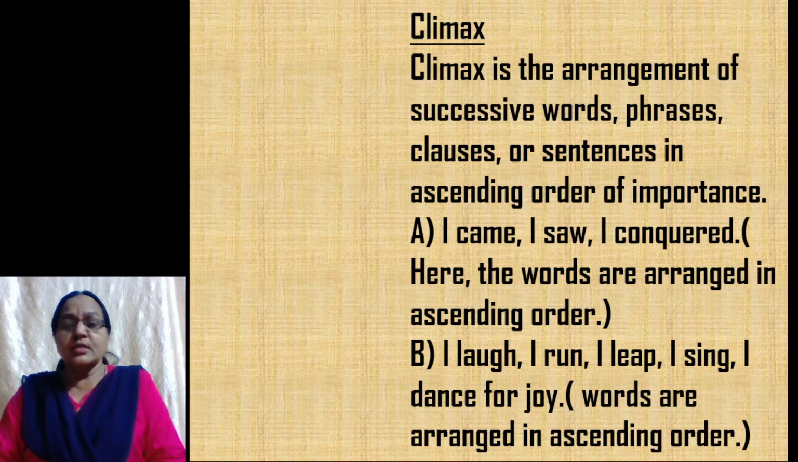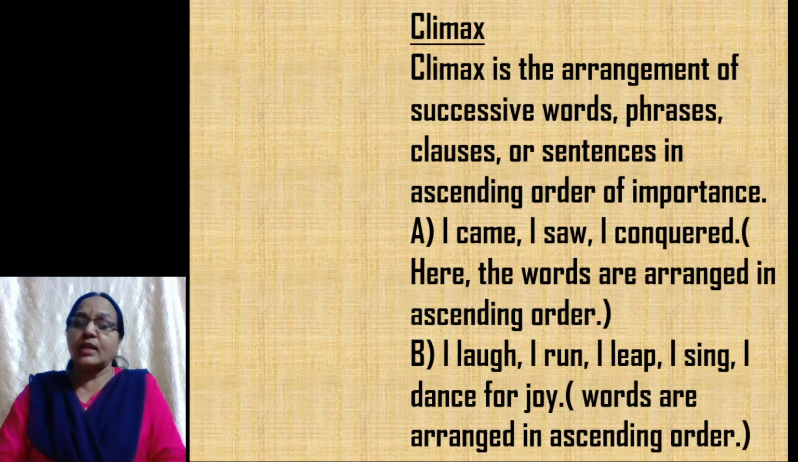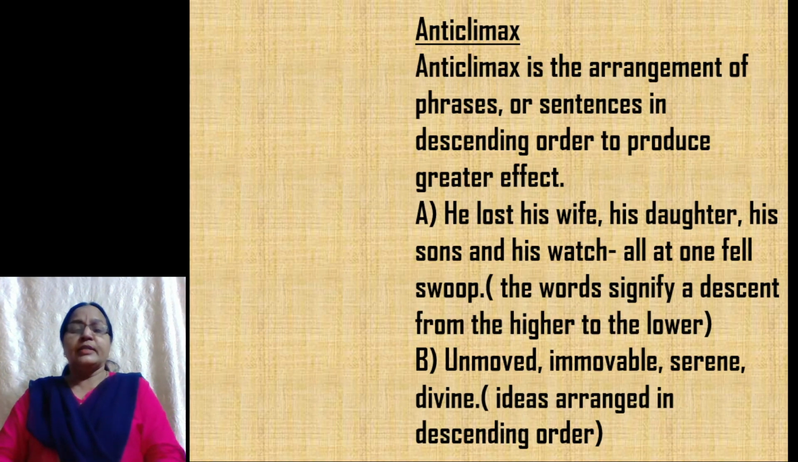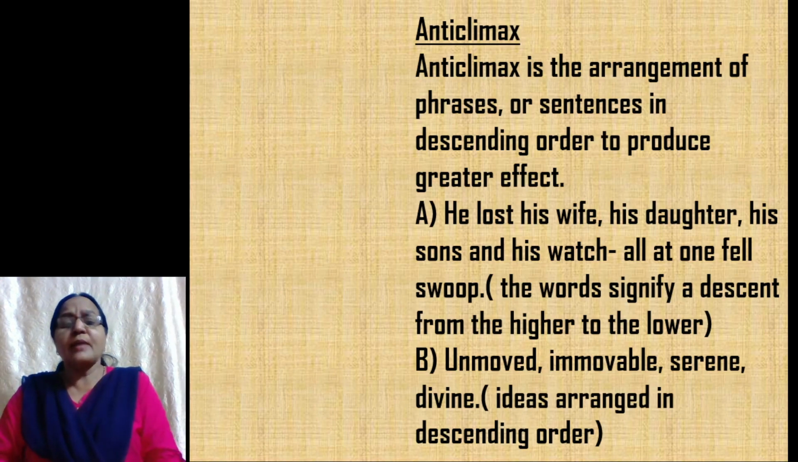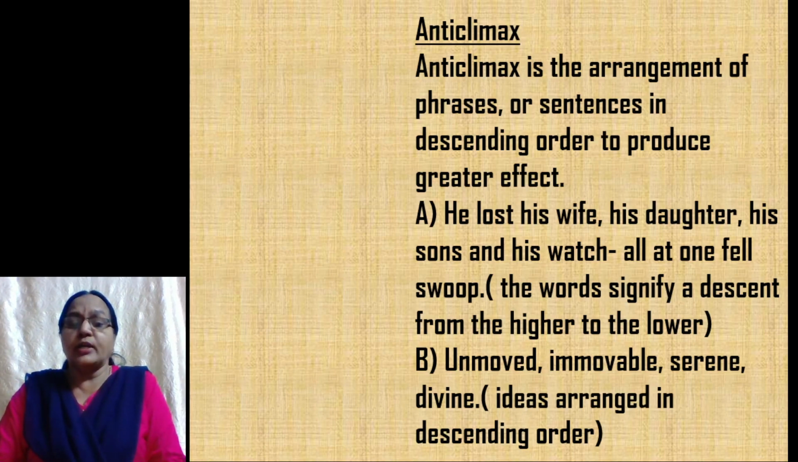So this is climax. So what is climax, children? Climax is the arrangement of successive words, phrases, clauses, or sentences in ascending order of importance. The next one is anticlimax. Anticlimax is the opposite of climax. Anticlimax is the arrangement of phrases or sentences in descending order to produce greater effect. So here words or phrases or sentences would be arranged in descending order.